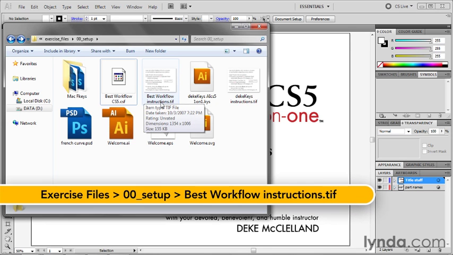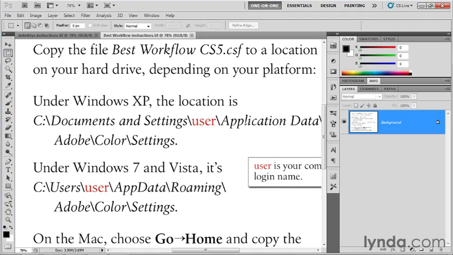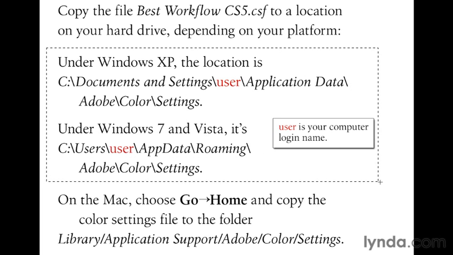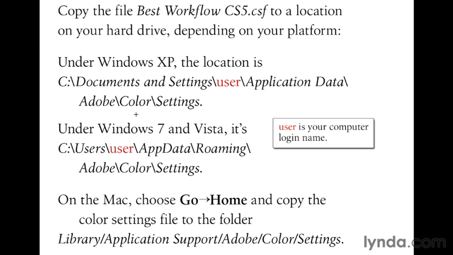It's called bestworkflowinstructions.tiff. So let's open that up inside of Photoshop. It's this file, as you can see, and I'll switch to the full screen mode so that we can take it in detail. Copy the file bestworkflow cs5.csf to a location on your hard drive depending on your platform. So this is where it's going to go on the PC, in one of these two locations, but as I say, I got a trick for you so you can hold on for a moment. But still, might as well make yourself aware of it.